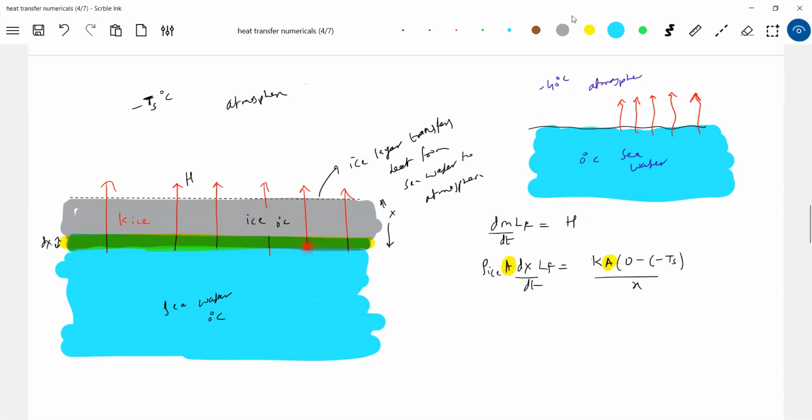Are you able to understand? I'm not saying some amount of water. No, the whole sea, what happens at a time, will start freezing here. And look at this, A gets eliminated. So then this will become